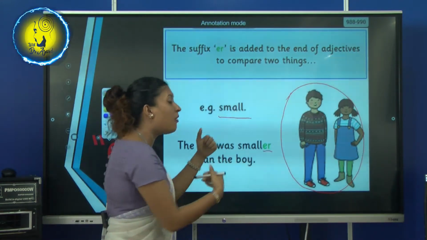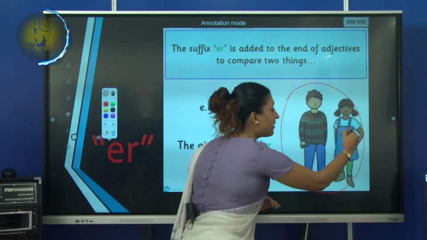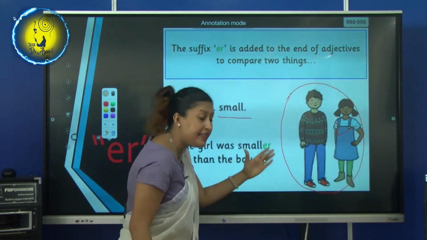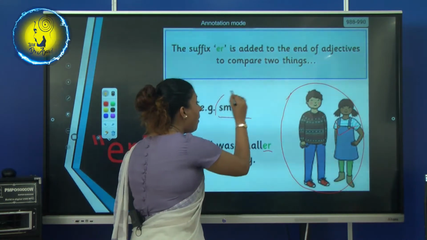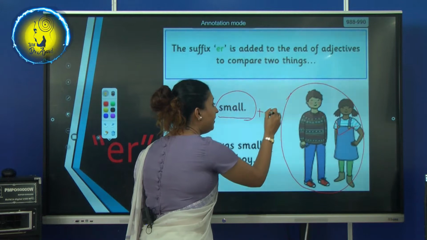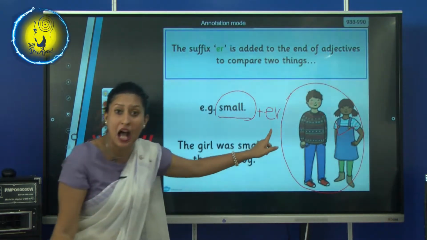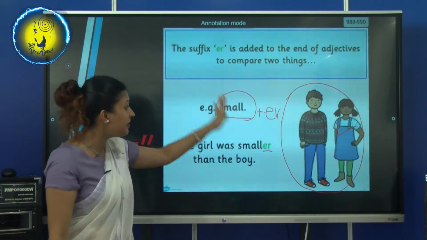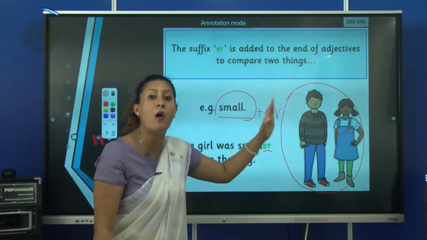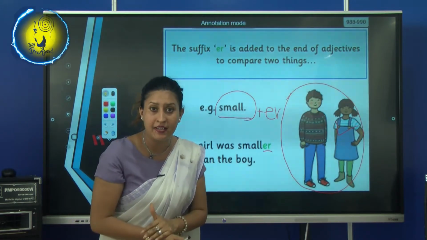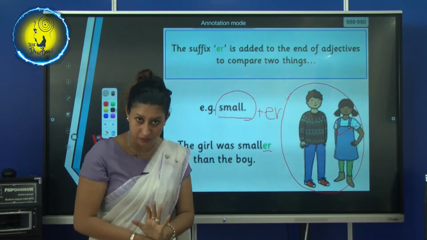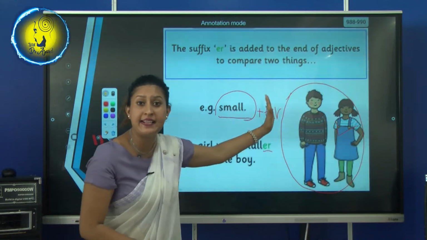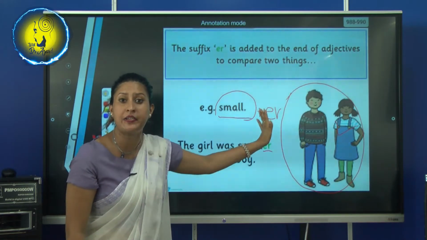Who is smaller? This one is smaller, so we say the girl was smaller. With the help of the suffix er, small becomes smaller, which makes a comparative adjective.